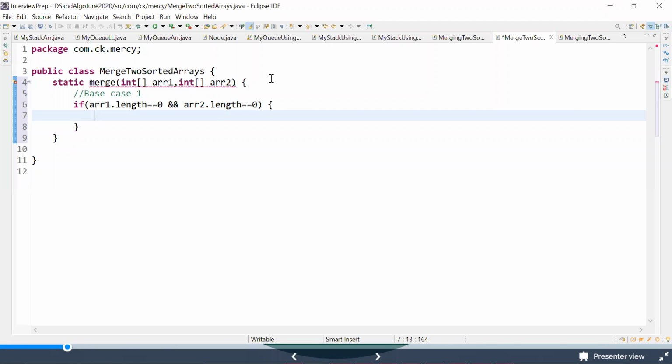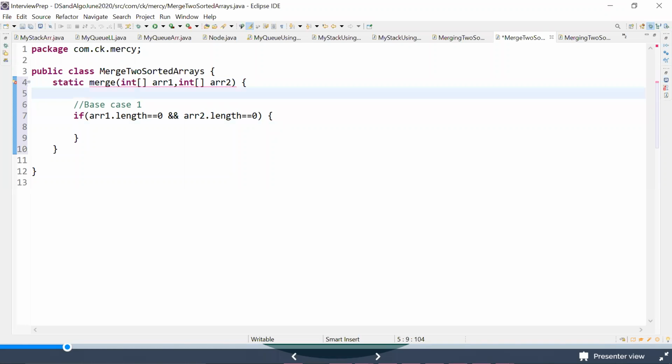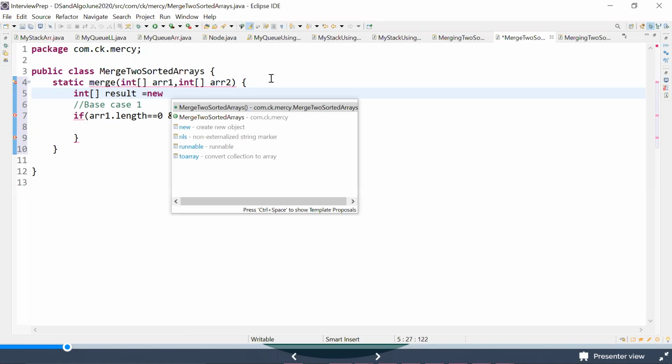But before that, maybe we need to take an integer array, and I'm calling it the result array. What should be the size of this?